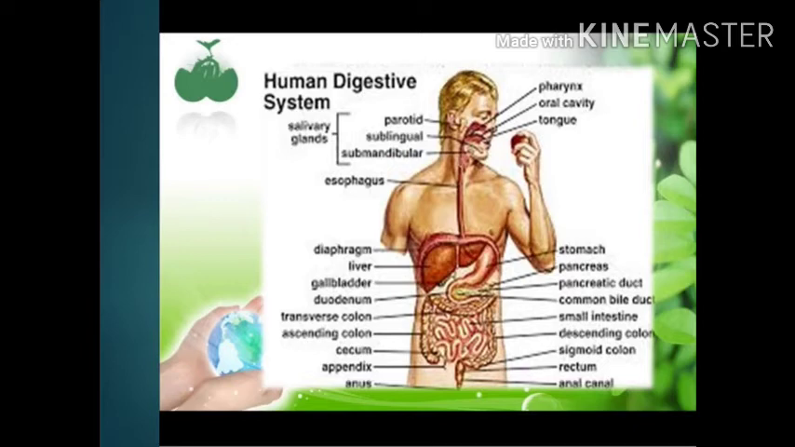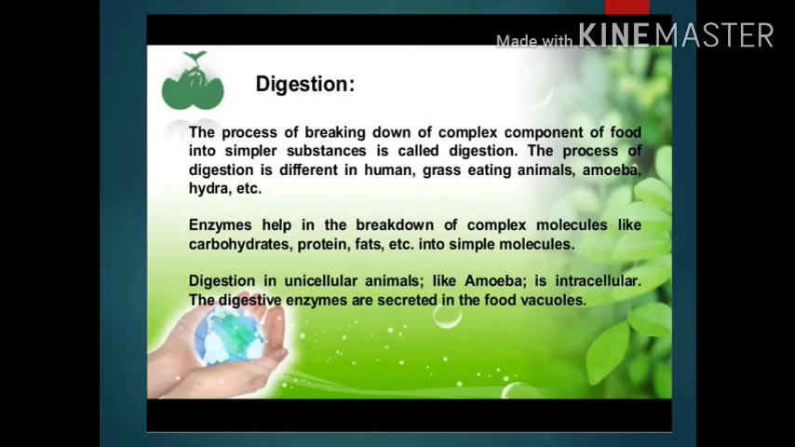What is digestion? The process of breaking down of complex components of food into simpler substances is called digestion. The process of digestion is different in human and animals. Digestion in unicellular animals like amoeba is intracellular. The digestive enzymes are secreted in the food vacuoles.